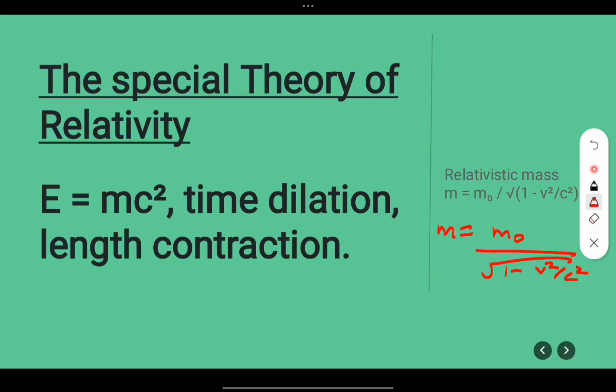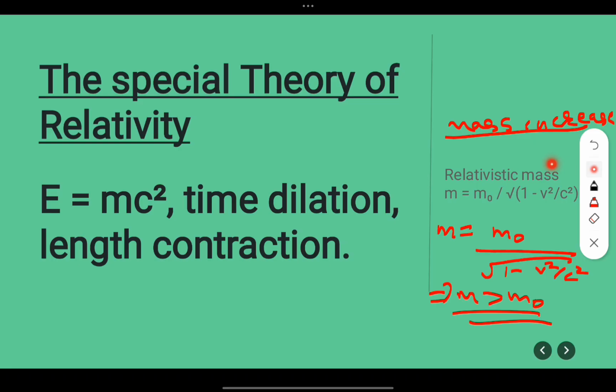This implies that m will be greater than m naught. So the relativistic mass increases when velocity increases. The relativistic mass is greater than the rest mass, you can see here.